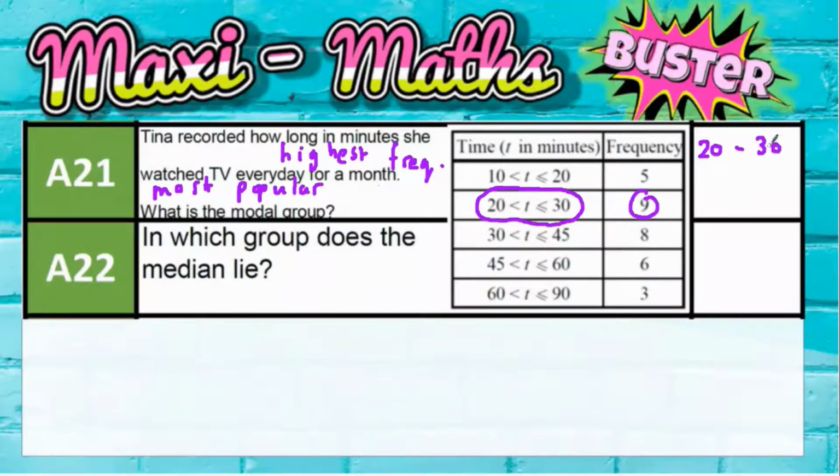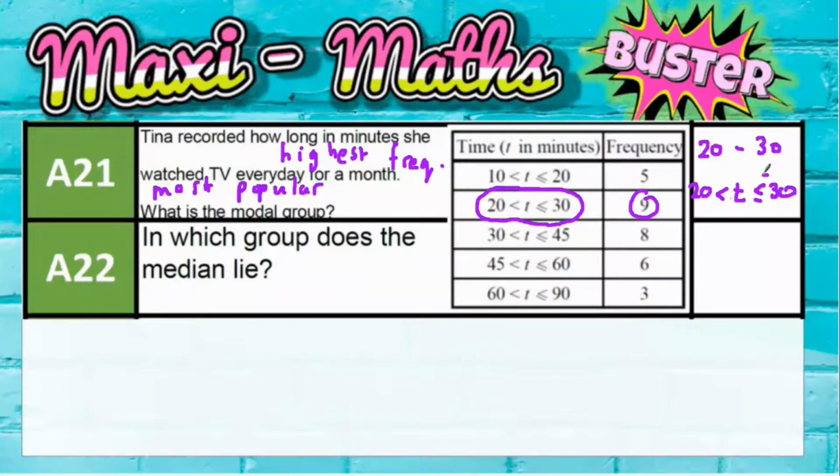You could write 20 to 30, but if you're following the symbols mathematically and doing the correct version, then you should really be writing this. So all this means is that T was more than 20 minutes. The time she watched was more than 20 minutes. And then this symbol means less than or equal to 30 minutes. So basically it means between 20 and 30 minutes. So more than 20, but less than or equal to 30 minutes.